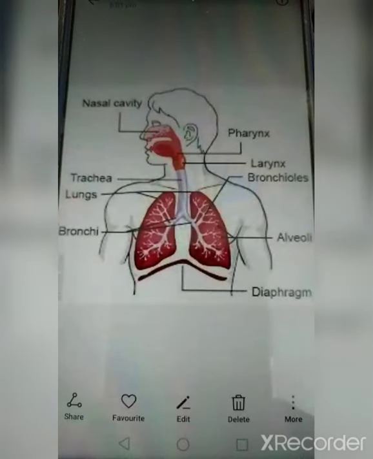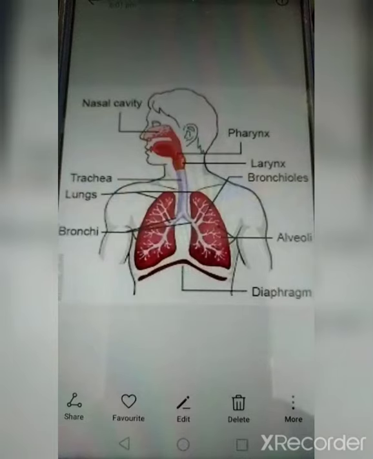Hello friends, so the topic is about the pathway of air. Before getting into the topic, we will revise the meaning of respiration once again. Respiration is a process wherein the oxygen and the glucose are combined in order for the glucose to break down and release the energy which will be used by the body, and the byproducts of respiration are carbon dioxide, which is exhaled by the human body, and water vapor, which is also released.